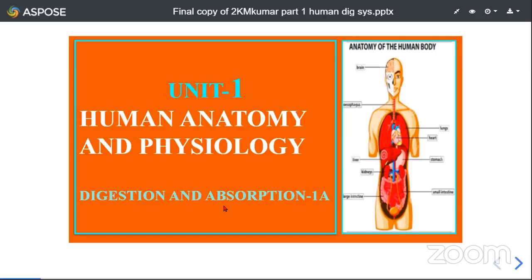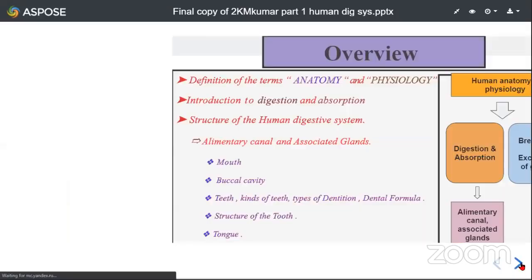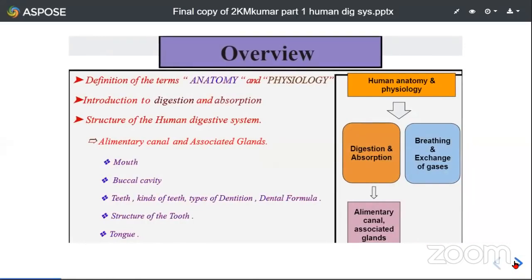Well, students, in our second year zoology syllabus, most of the units are connected with these two words, anatomy and physiology. Now, before we actually enter into our topic, this is an overview of what we are going to know in today's session. We are going to learn the definitions of the terms anatomy and physiology, introduction to digestion and absorption, and structure of human digestive system.